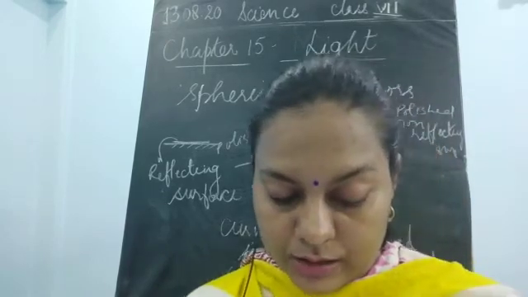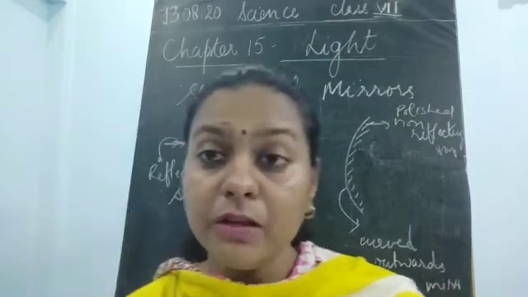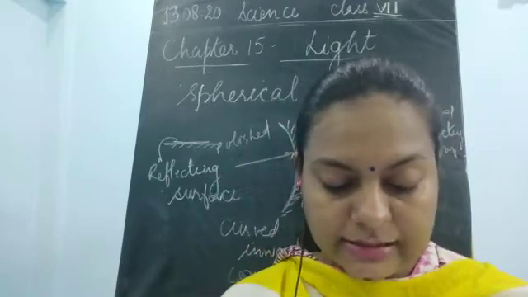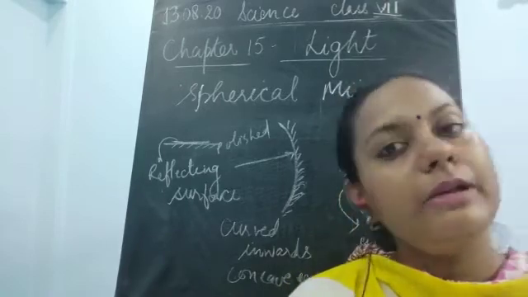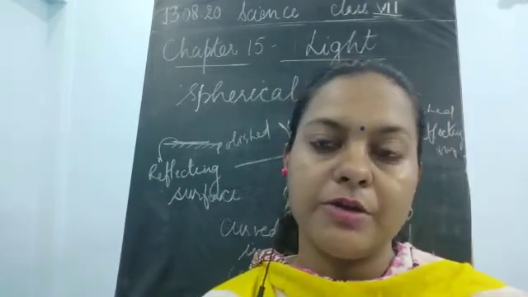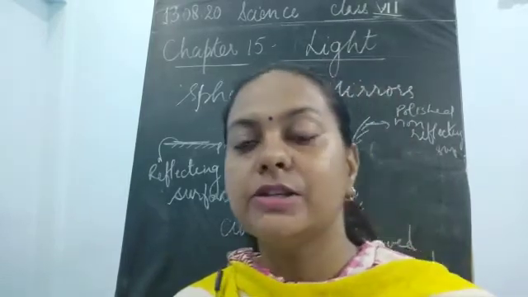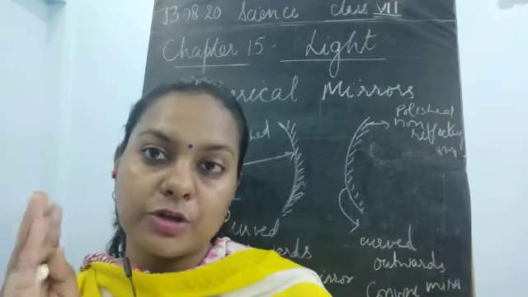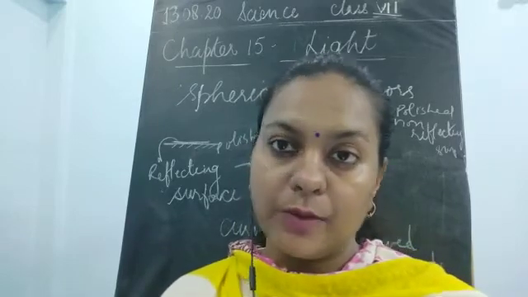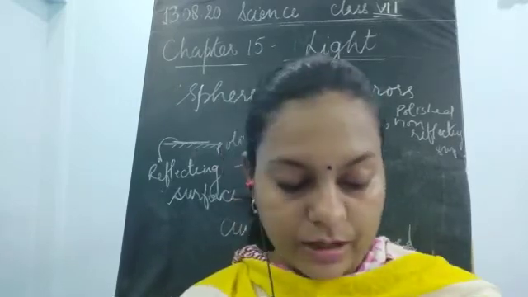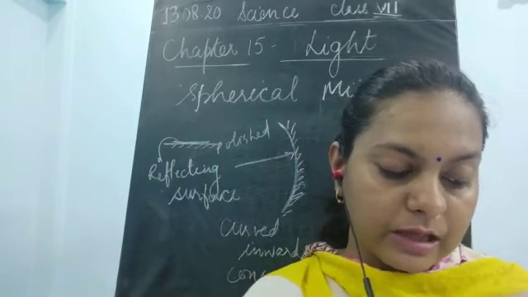Now, the inner surface of the ball is called concave, and the outer surface of the ball is known as convex. Convex, not mirror. It is just the surface. Why not mirror? Because we are not able to see the image in it, as this is an opaque object. The cut portion of the ball gives you the structure of the curved surface, and you will understand what concave and convex mirrors mean.